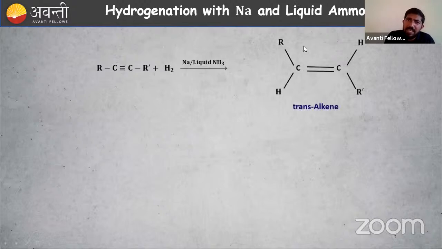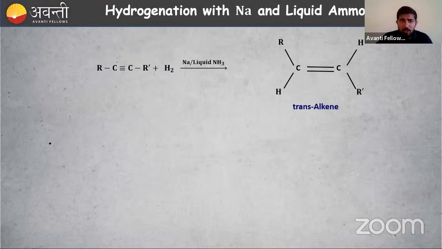We are again taking an alkyne. In the presence of sodium in liquid ammonia, I'm getting a trans alkene. How is that possible? What is the difference? What's the mechanism, and what are the steps involved? Let me explain that.